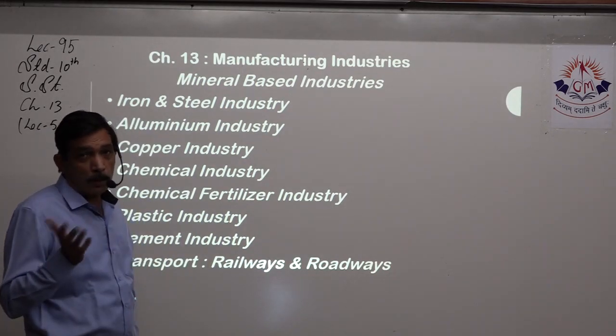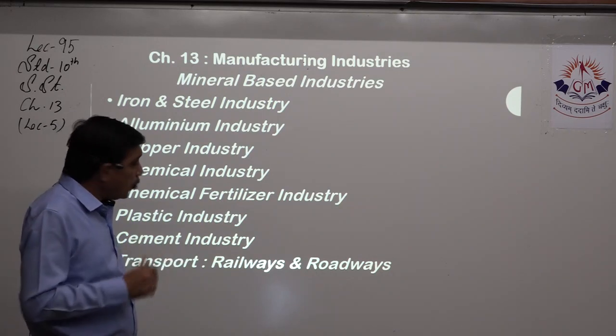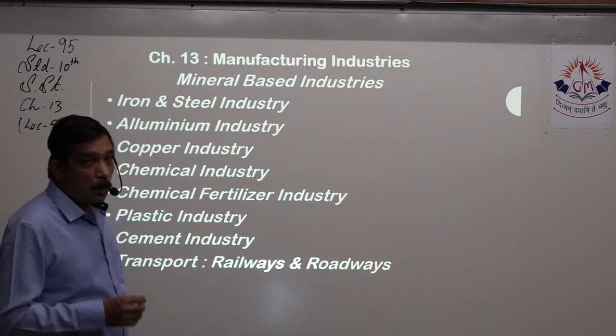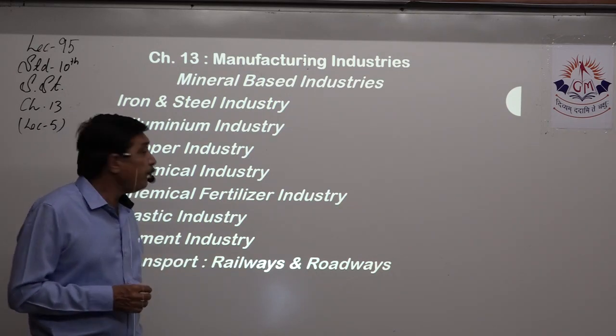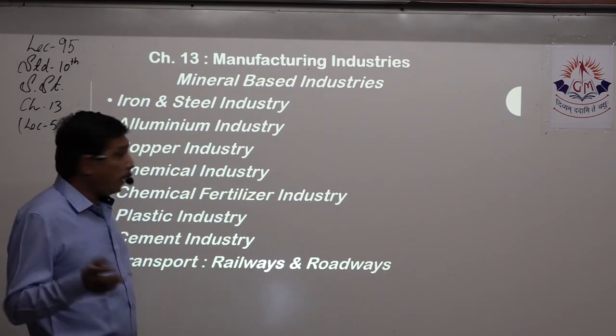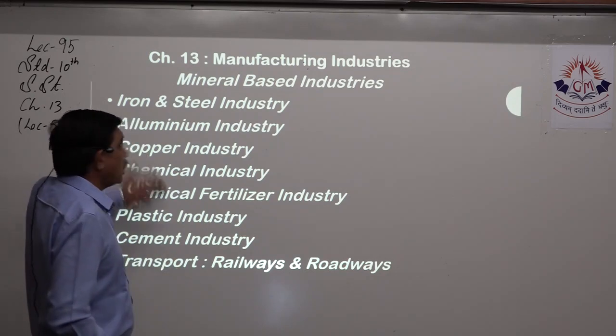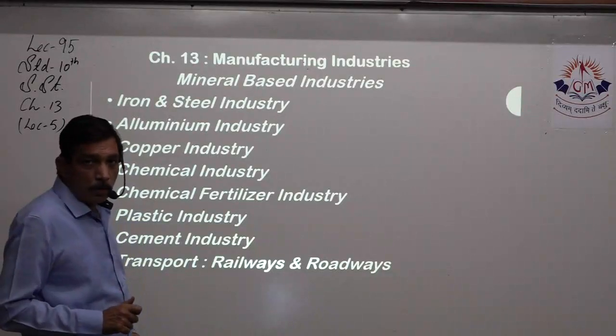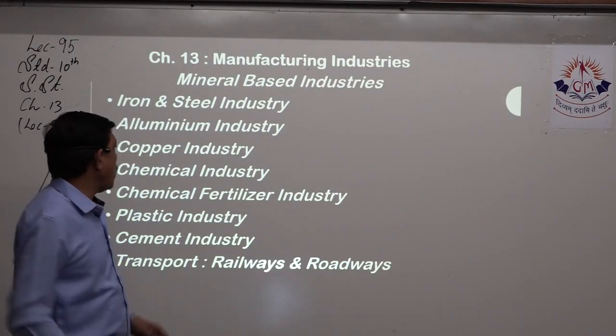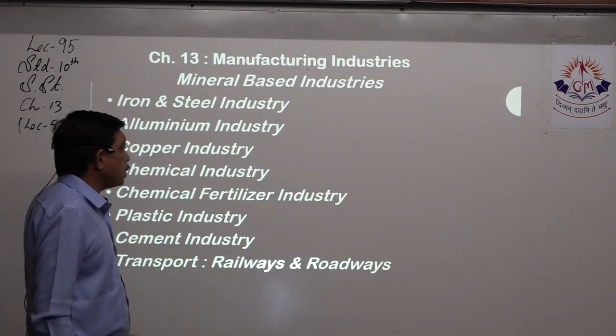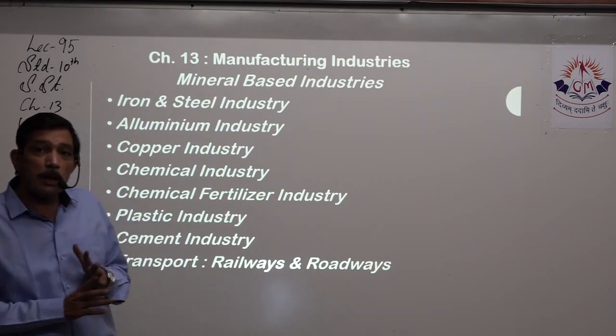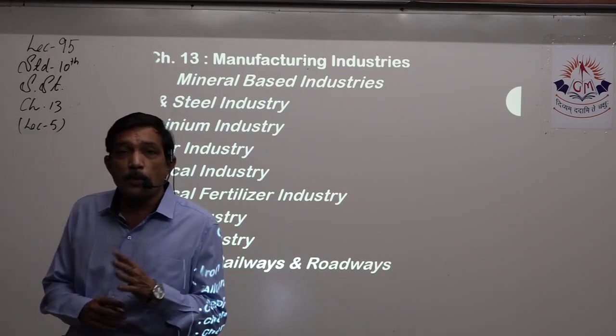All of them are quite big questions. For example, iron and steel is quite a long question, 3 mark, 4 mark. Same way, aluminum, 3 mark. Then it reduces because content is not more than 3 or 4 points. So copper industry, chemical industry can go for 3 marks, but copper is for 2 marks.